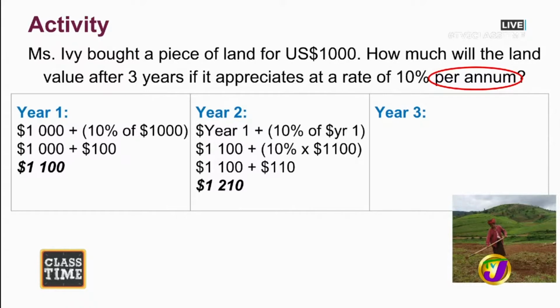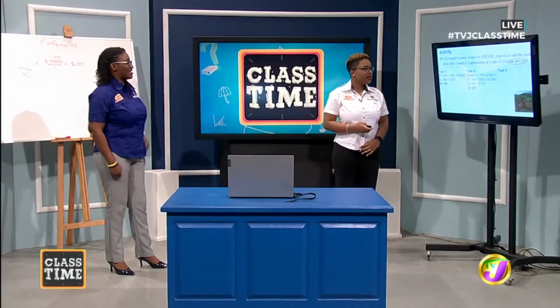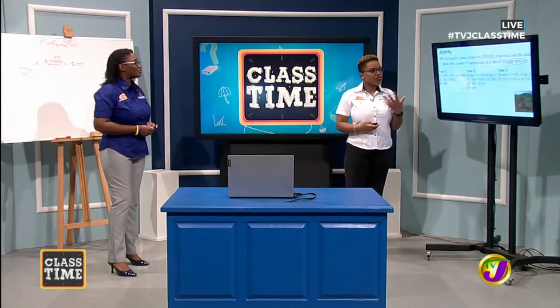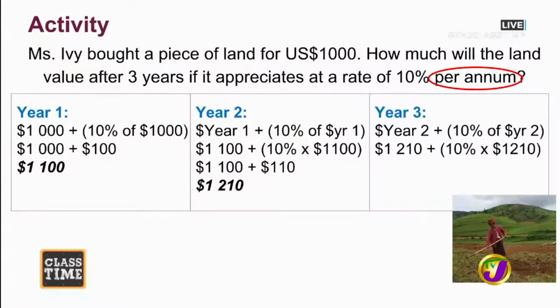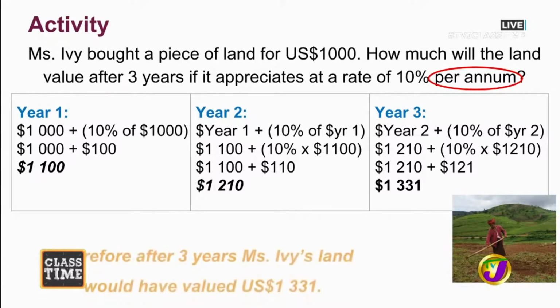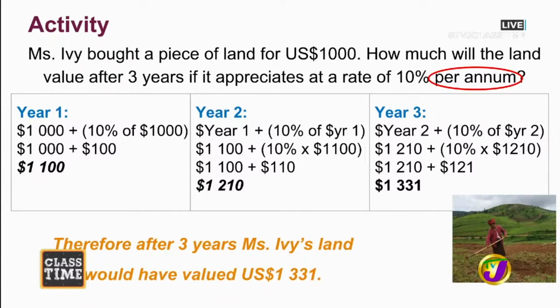I am seeing it, and I wish this was my piece of land or Miss Ivy was my granny. Can I tell you? All right, year 3. And we follow through. So at the beginning of year 3, the land would value 1,210. And so we're now finding 10% of that, which is going to be added on in this year. And 10% of 1,210 is 121. And when that's added to the 1,210, Miss Ivy's land after 3 years would value US $1,331.